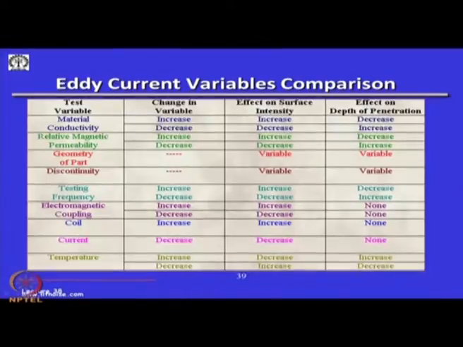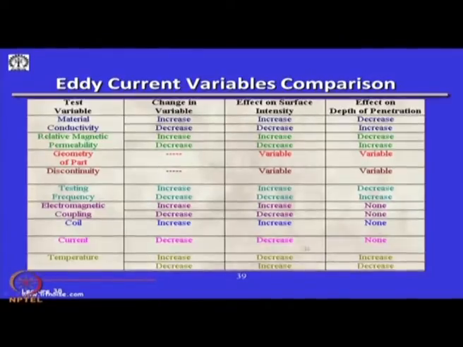So, certain variables comparison we can do. So, this is the test variable. So, change in the variable and then effect on the surface intensity and effect on the depth of penetration. So, depends on the material conductivity, relative magnetic permeability, geometry, discontinuity, testing frequency, electromagnetic coupling, coil, current, temperature. So, these are the variations. I will not go into the details. Like I want to say, if material conductivity will increase, it will have an increase in the surface intensity or a decrease in the depth of penetration.